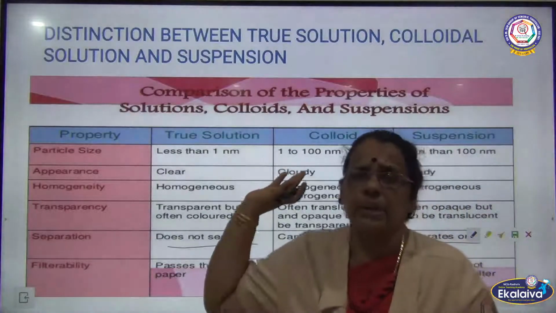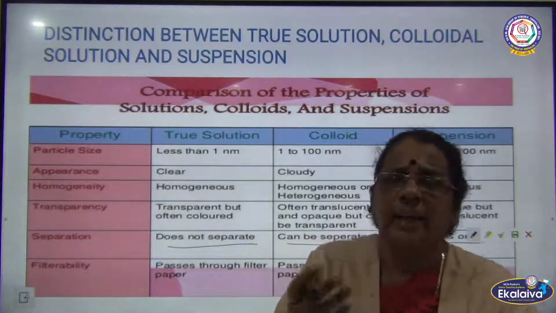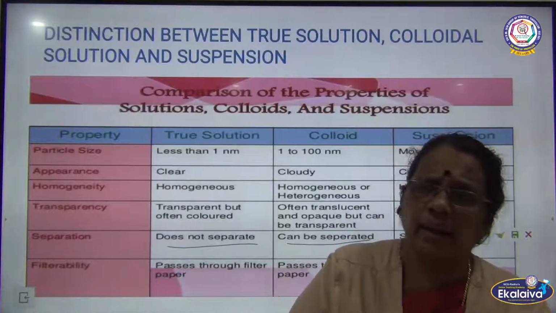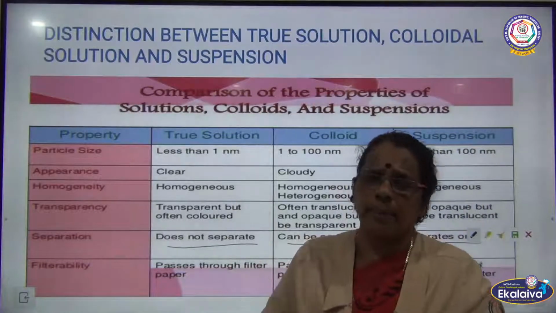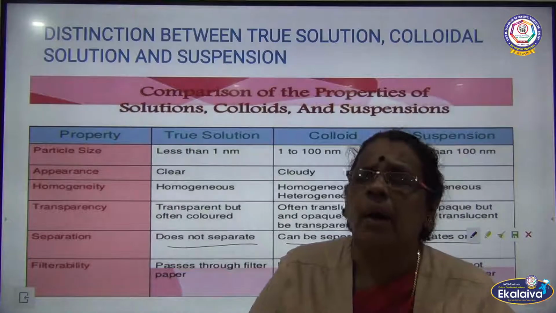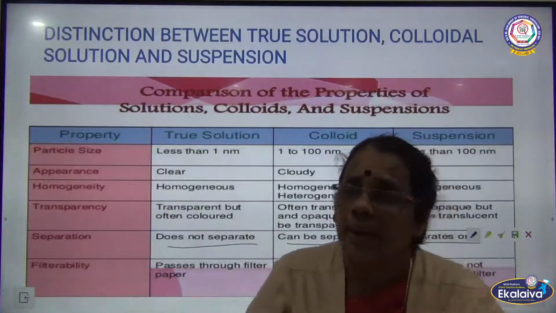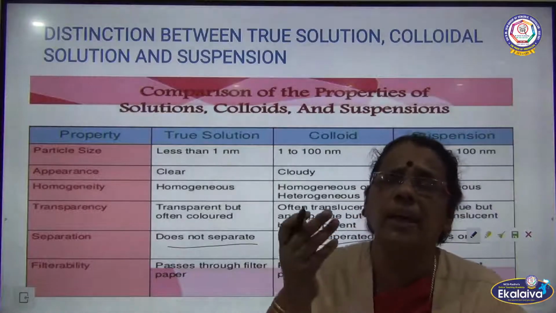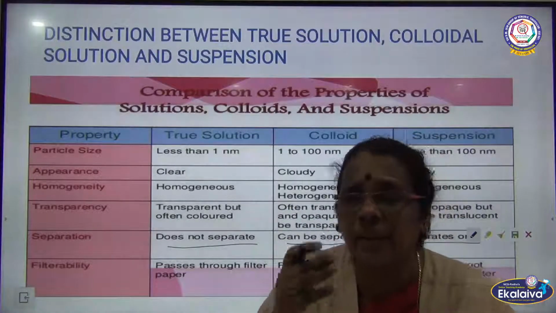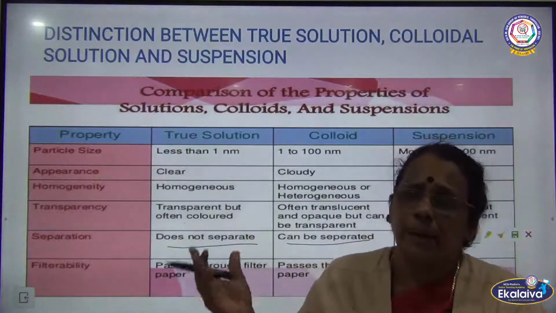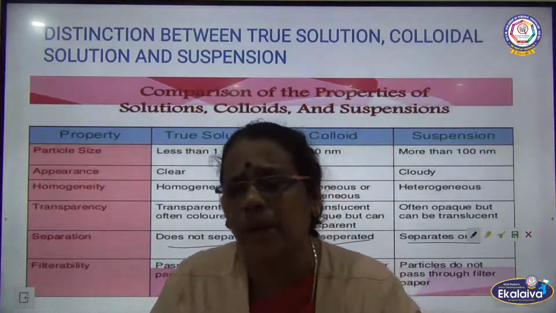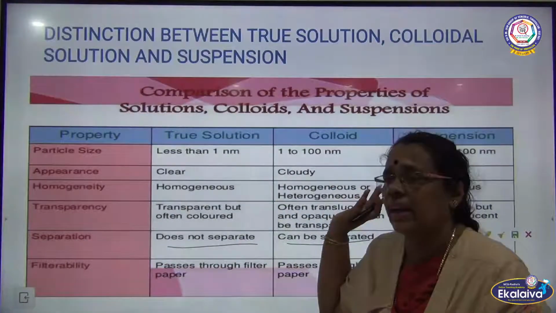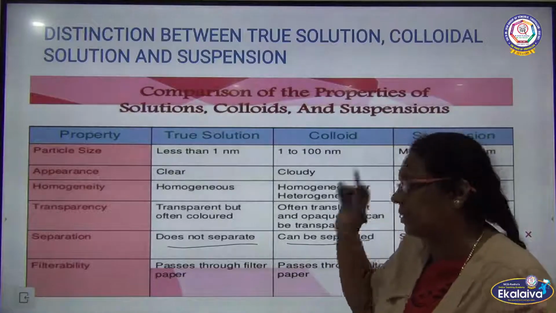In case of suspension, as the size of the particle is greater than 100 nanometer, there may be separation or sedimentation. Because of the larger size, the particles start settling at the bottom, so we can see separation or sedimentation taking place.